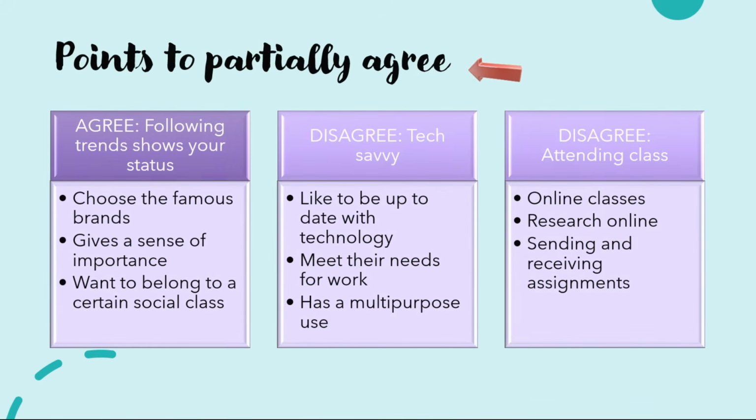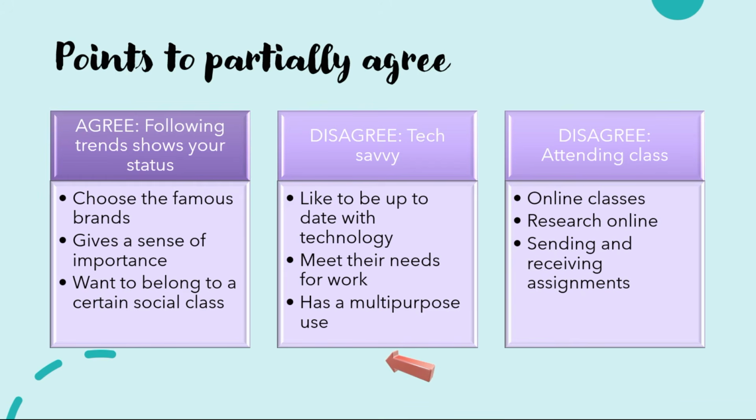Let's now look at the content points for partially agree. Because you are partially agreeing to the statement, your first content points will be for you to agree that young people do buy the latest handphones to follow trends. To support the statement, you may use one of the points given to agree in the earlier part of this video. You can say that they want the latest handphones to follow trends because it will show their status.